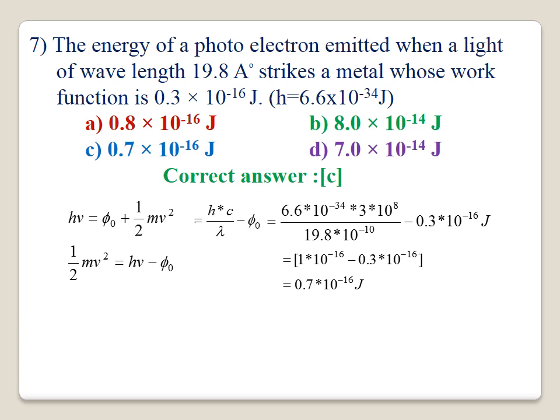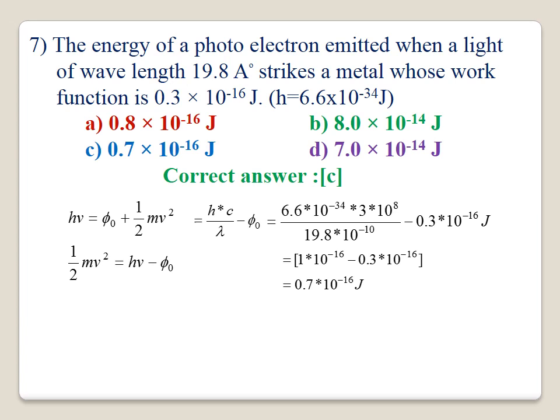The value of h is also given, 6.6 into 10 to the power minus 34. Here you have to calculate the energy of the electron, that is the kinetic energy. According to the photoelectric equation, half mv square will be equal to h nu minus phi 0, and you substitute the values.